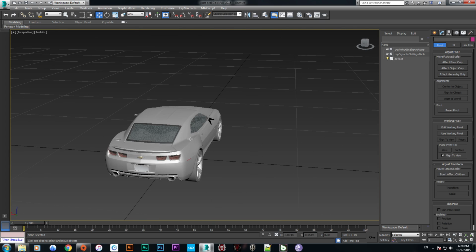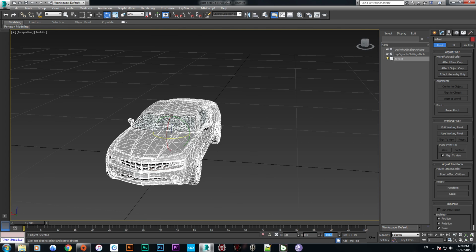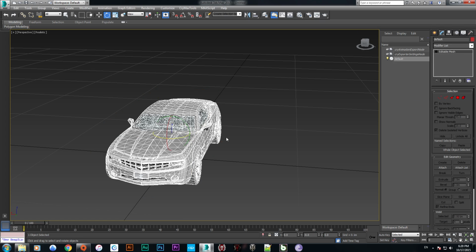So we rotate it on the z-axis by 180 degrees. Here we go. Now reset XForm and collapse. Everything is fine.